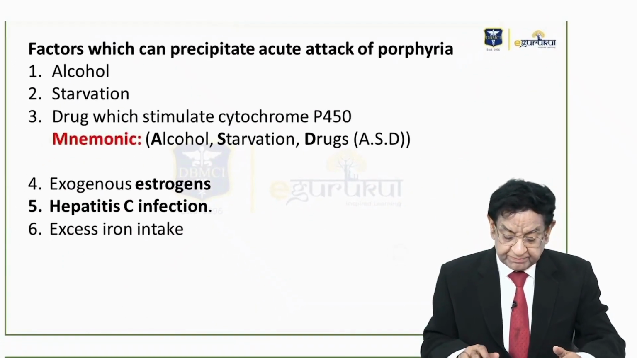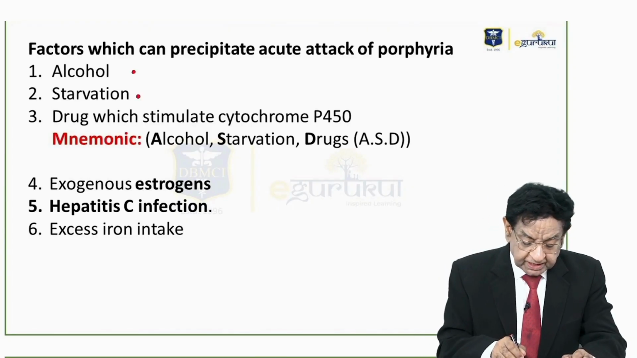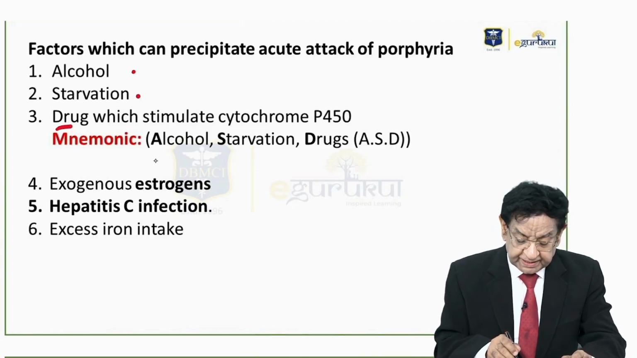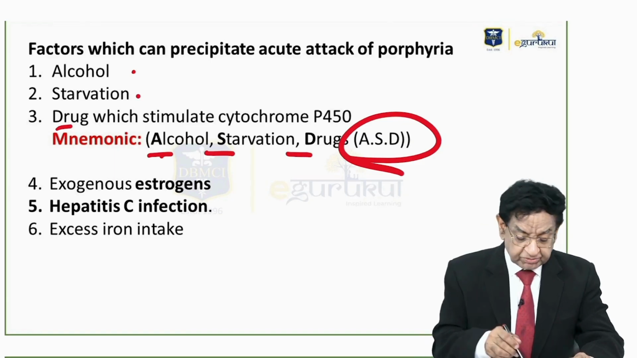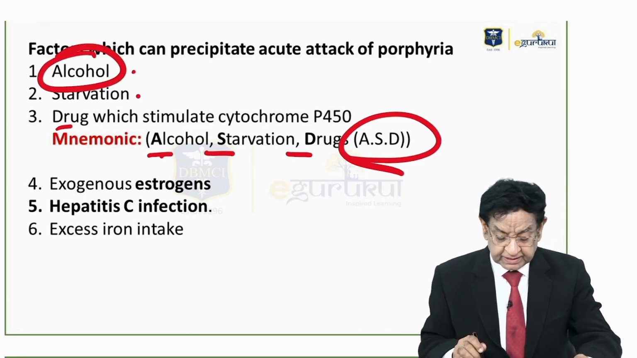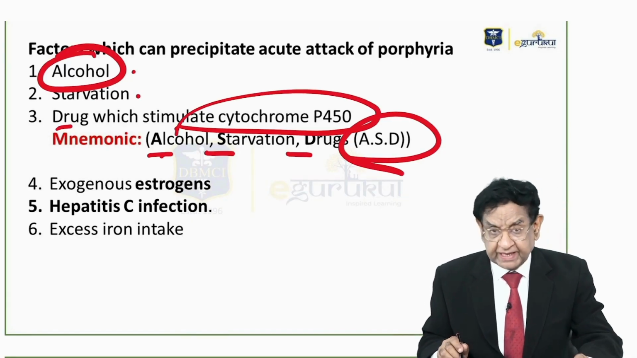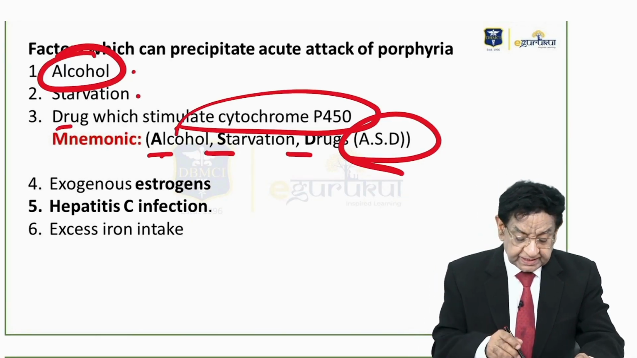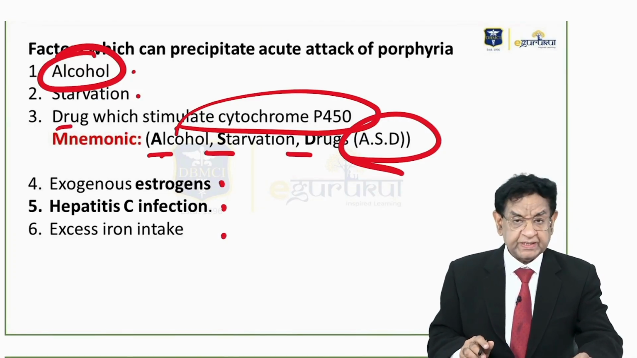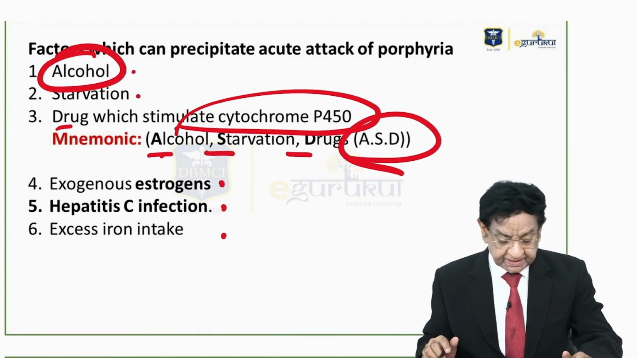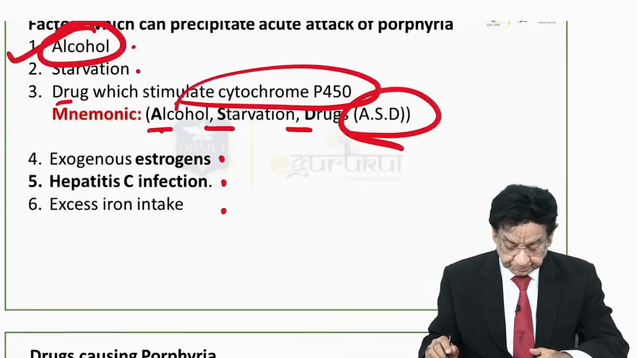Now factors which can precipitate an acute attack of porphyria: alcohol, starvation, or drugs. The mnemonic is alcohol, starvation, drugs, AST. Out of this, alcohol is the single most important. Drugs also, which stimulate cytochrome P450. This is again a very important point. In addition, exogenous estrogen, hepatitis C, or excess iron intake are some of the important precipitating factors. Out of these, the single most exam point of view is alcohol.